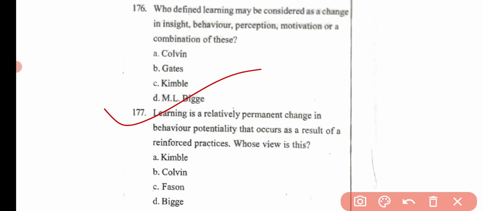Then the next question is, learning is a relatively permanent change in behavior potentiality that occurs as a result of reinforced practice. Whose view is this? Option A, Kimble. Option B, Colvin. Option C, Fashion. And option D, Bigge. Here the correct answer is option A, that is Kimble.